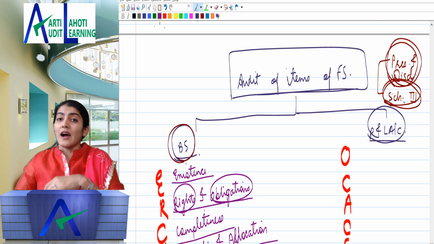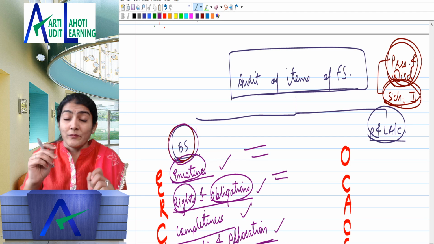Now you have to say, I have to check the existence of the building. What audit procedure? Write down. I have to check the rights and obligations. What audit procedure? How will I check? Those are the points. For completeness, what audit procedure? I want to check the valuation. So earlier what we used to say was, I want to check the building, and in building you used to check all of these, so randomly you could write any point anywhere. But now it has become specific. For existence of building, just an example I am taking, what audit procedure? For rights and obligations, what audit procedure?